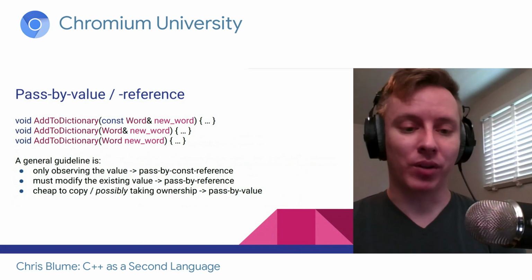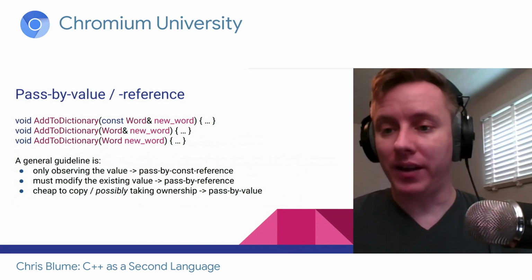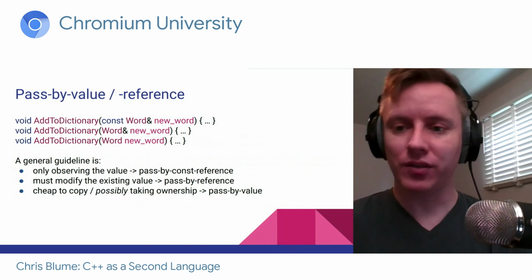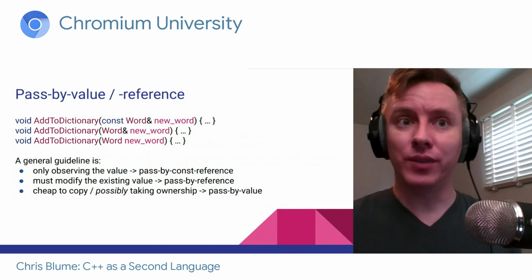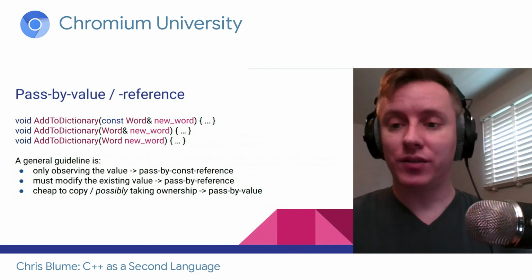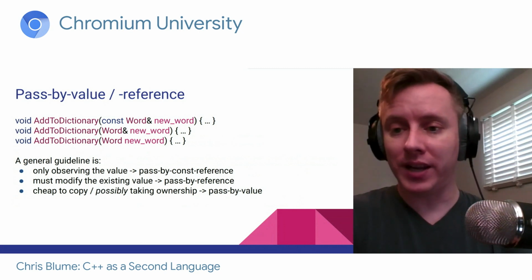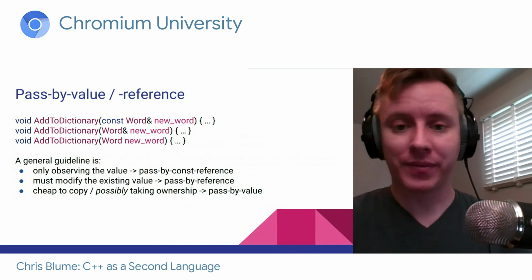The second example is if I want to modify the actual thing. That's when you would use that. So for example, let's say I create an array, but I need to initialize the array. So I can pass it to this function and say, hey, here's my array, please initialize it for me.